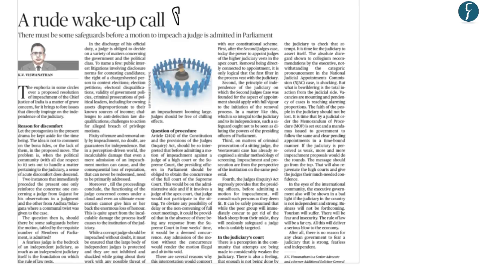Now we have taken the lead editorial from page 8. This article mentions the selection and removal of judges of High Court and Supreme Court. As per this lead editorial, members of the judiciary are involved in the selection procedure of the judges through the collegium system. However, no such judicial members are involved in the removal process. So what we'll do with regards to this article is first understand the procedure of selection of judges of Supreme Court and High Court and the removal of judges.